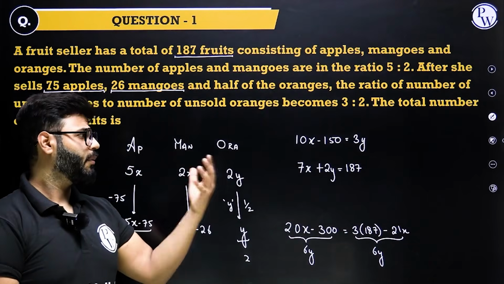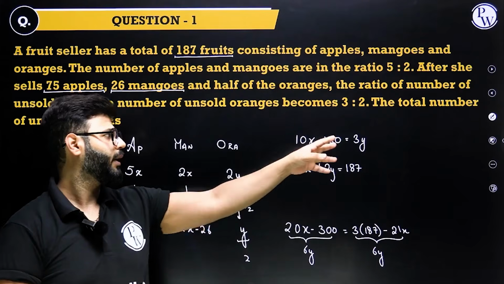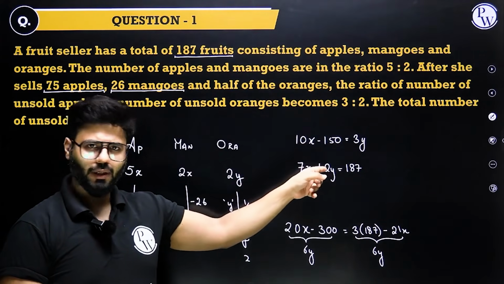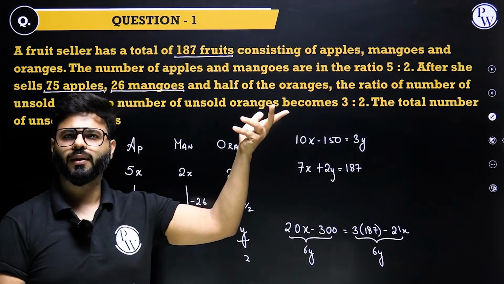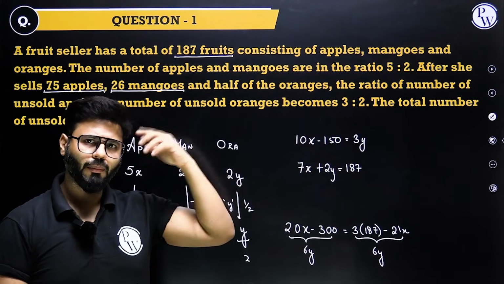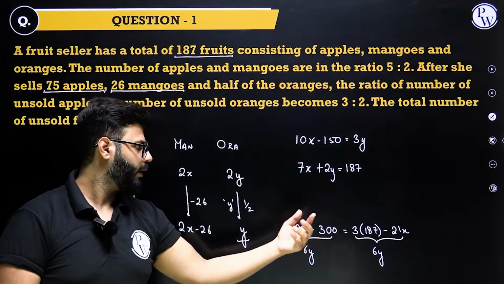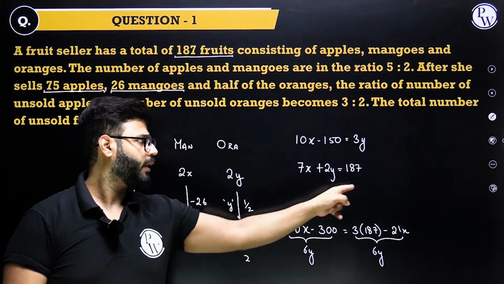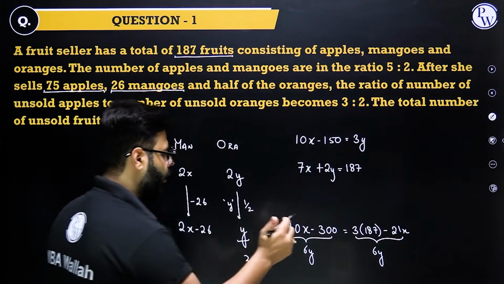Again, these are some things which I have developed over years. It saves time for me. You could take 3y here, multiply by 2, multiply by 3. No, I recognized, okay, the idea is to make this 6y, make this 6y, eliminate. Why will I do it that way? Because I can eliminate in my mind: 3y into 2 is 6y. This is 20x and 300 done. This multiplied by 3 is 6y. This multiplied by 3 is 21x. Goes there. 3 into 187. That's it. And now see how beautiful.